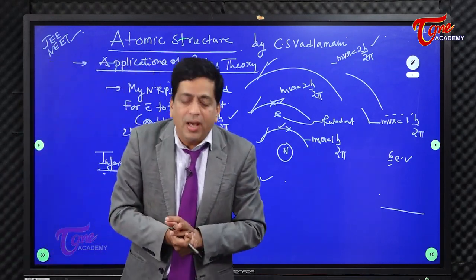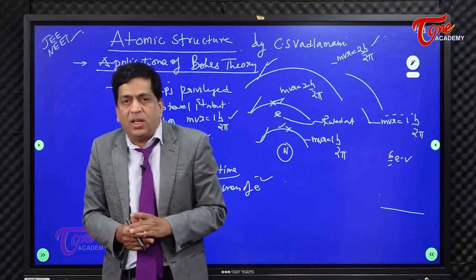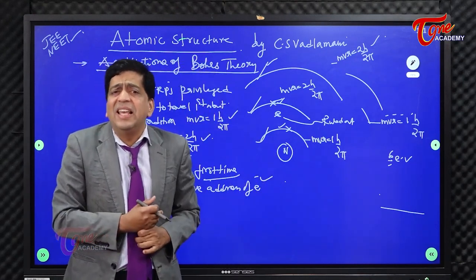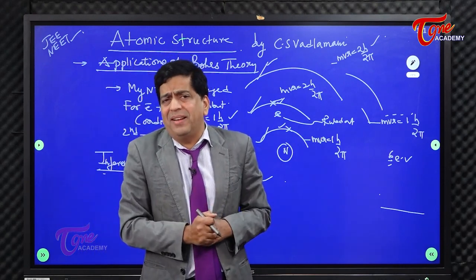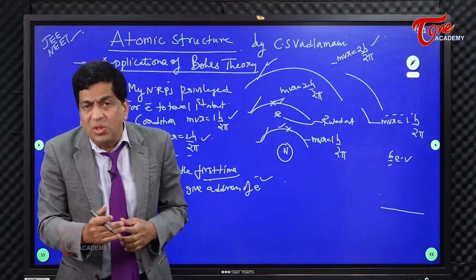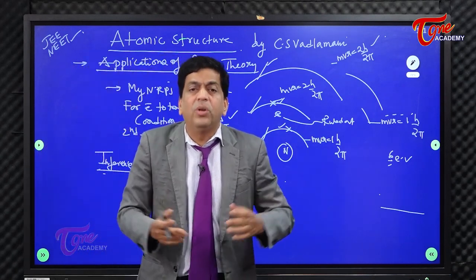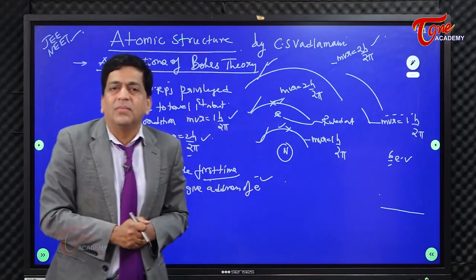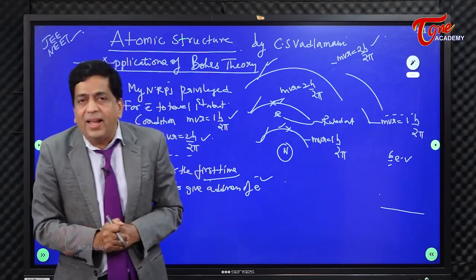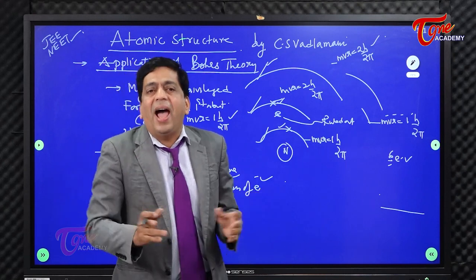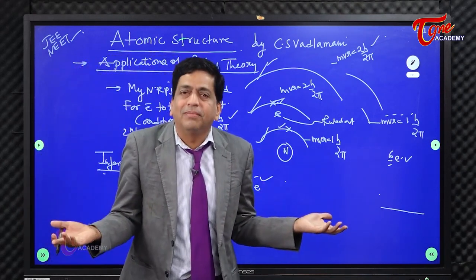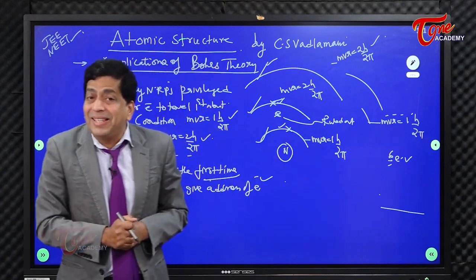For example, if I wanted to find Lionel Messi, the footballer belonging to Argentina, then you must understand that the probability of finding Messi, 99%, will be in the football ground, not in a beauty parlor, of course. Similarly, he is basically telling that the probability of finding the electrons is in the NRPs, and in between NRPs, the electron's presence is completely ruled out. That's what his basic thing is.